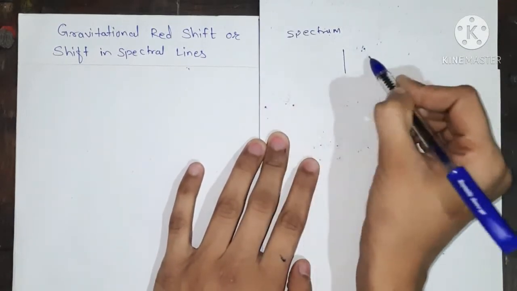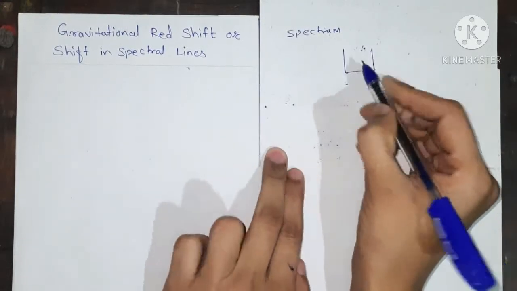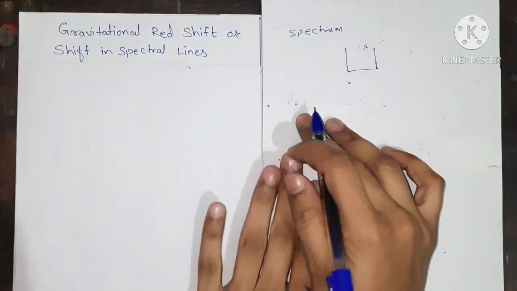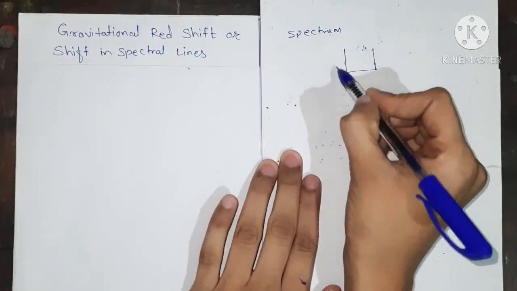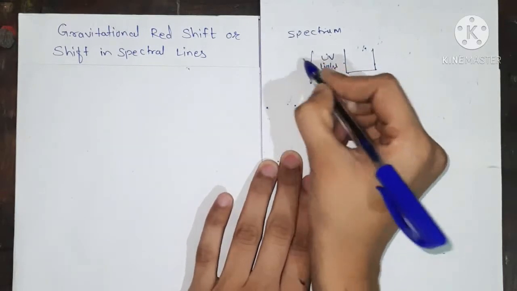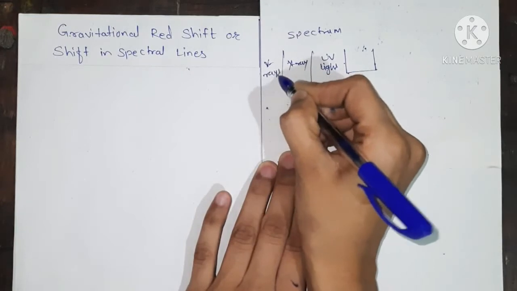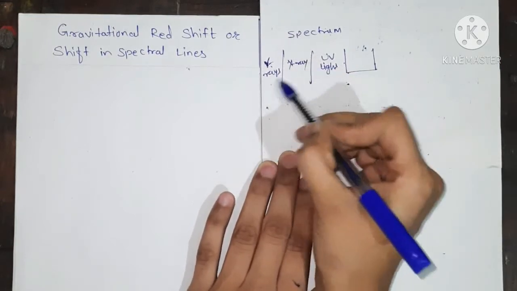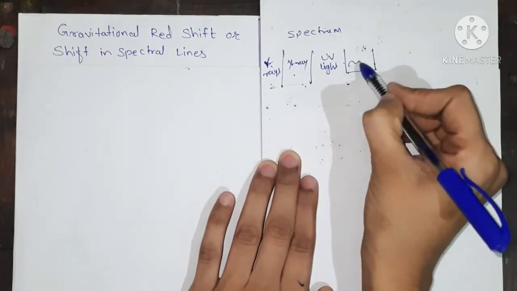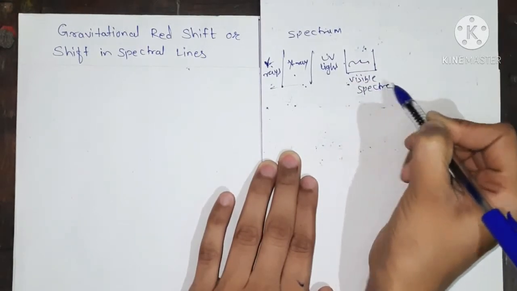The visible spectrum is our VIBGYOR color, that is the colors in a rainbow. The colors in the rainbow are the only ones which we can see, and before that we have the UV rays, then X-rays and gamma rays that we cannot see with the open eye, right? Gamma rays and X-rays are not seen by our eyes, UV light also. This is our visible spectrum. Visible spectrum means our VIBGYOR.